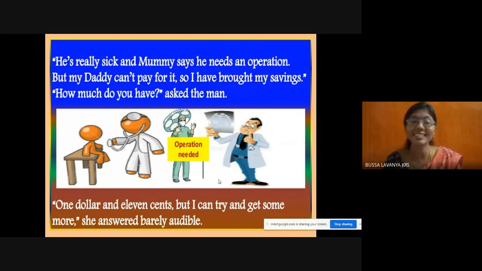She had $1.11 for a costly operation, a costly surgery. She wanted to buy a miracle with $1.11. How innocent the girl is, no? We can see the innocence of the girl and her intention to save her little brother. It should be praised, right?